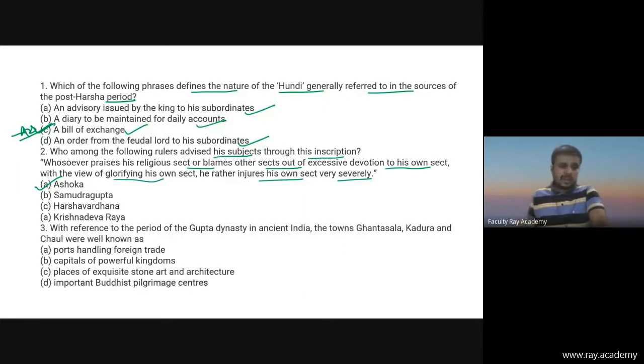Ashoka, also known as Ashoka the Great, was an Indian emperor of the Mauryan dynasty who ruled almost all of the Indian subcontinent from 268 BC to 232 BC. He was the grandson of the founder of the Maurya dynasty, Chandragupta Maurya, and promoted the spread of Buddhism across ancient Asia.